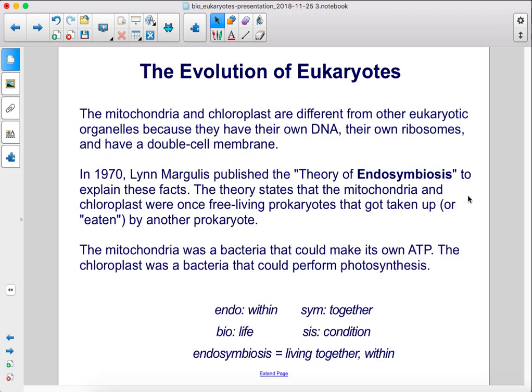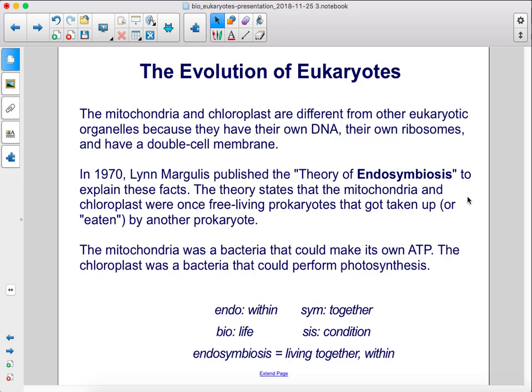The mitochondria and chloroplast are different from other eukaryotic organelles because they have their own DNA, their own ribosomes, and have a double cell membrane. In 1970, Lynn Margulis published The Theory of Endosymbiosis to explain these facts.